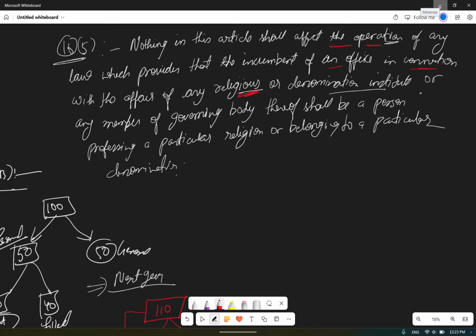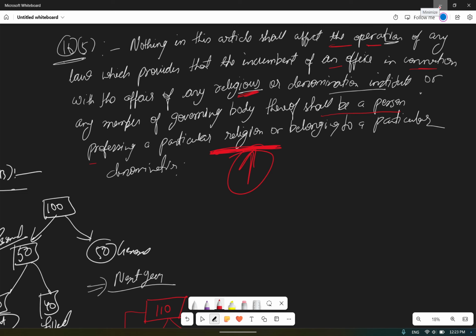So this article is not affecting them in their work. They can appoint a person on the basis of his religion.